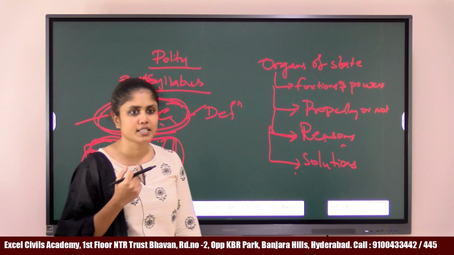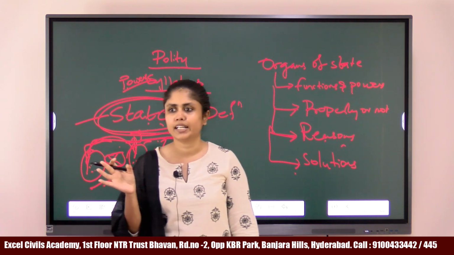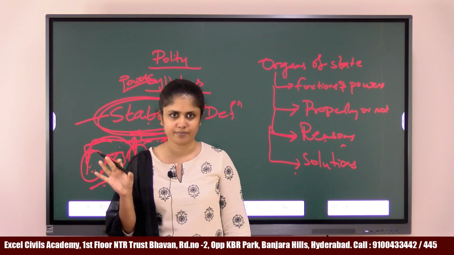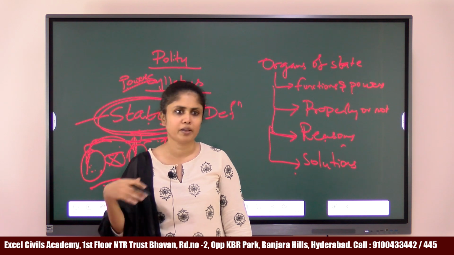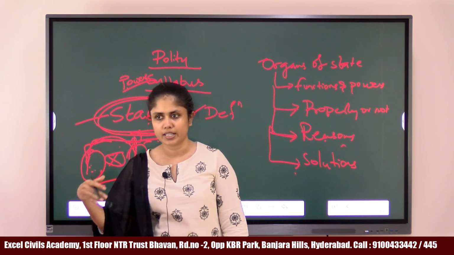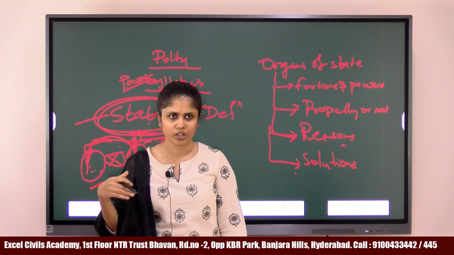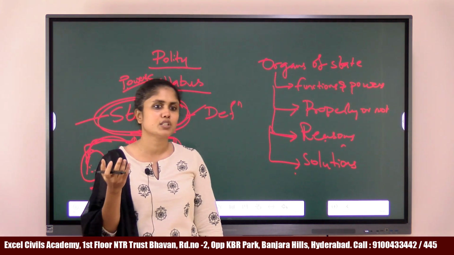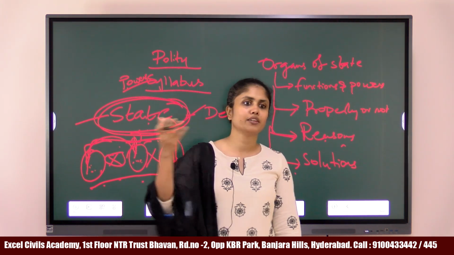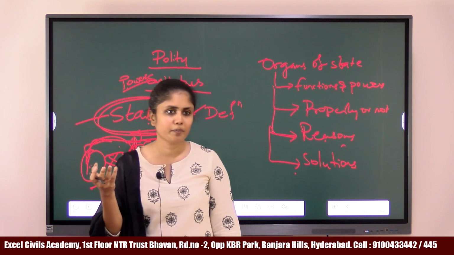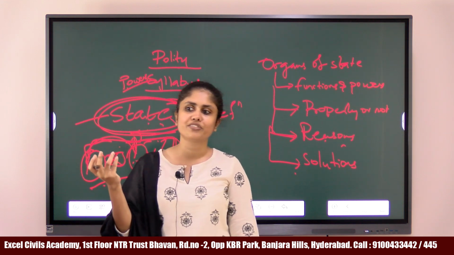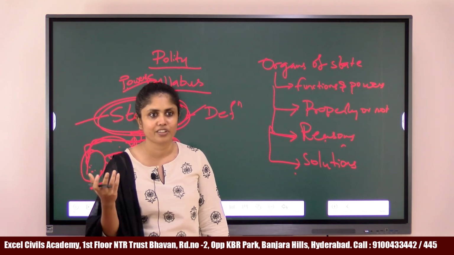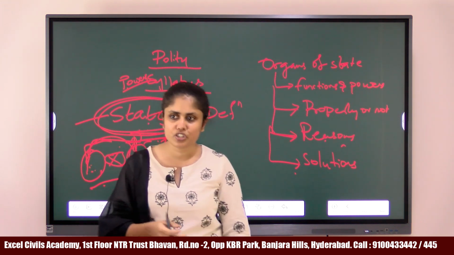Then the next topic is the federal system. All of you know that India has a federal system. You have the central government, the state government, you have Parliament, the state legislature, the Supreme Court, the High Court. All of us know that we have a federal system. But what exactly is federalism? How is it different from a unitary form of government? Which countries have a federal form of government? Which countries have a unitary form? How are they different from each other?